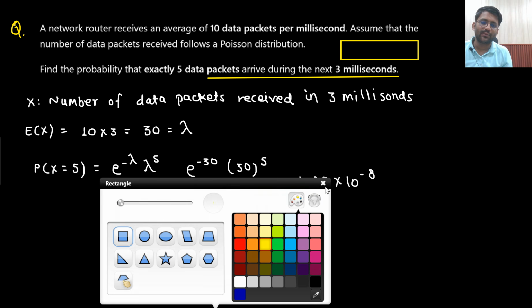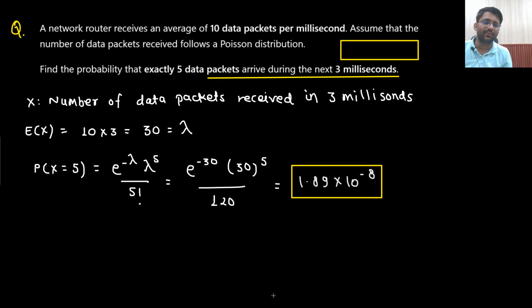So the answer is coming out to be 1.89 into 10 to the power minus 8. So very less probability is there. It is nearly 0, right? This is the answer. So the probability that you will receive exactly 5 data packets during the next 3 milliseconds is 1.89 into 10 to the power minus 8.